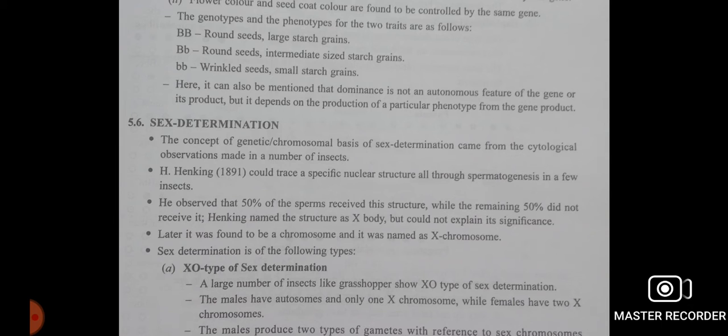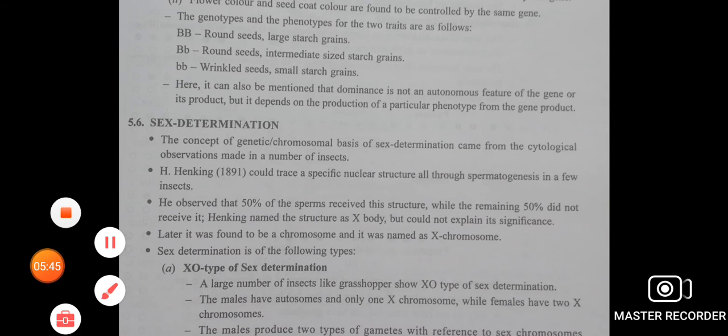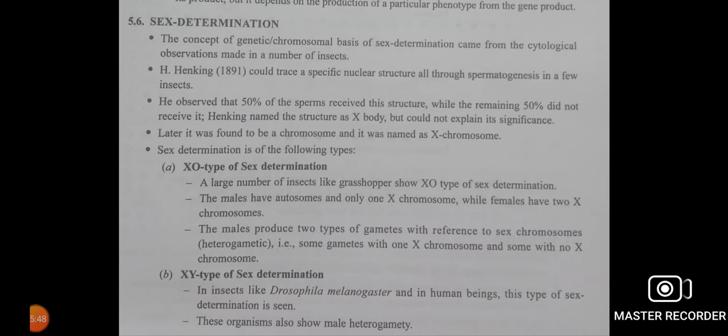So there are different types of sex determination. Genetic or chromosomal determination of sex takes place in different ways. One type is the XO type of sex determination. This is seen in insects like grasshoppers. Here the males have autosomes and only one X chromosome, but females have two X chromosomes. So the males can produce two types of gametes, isn't it?